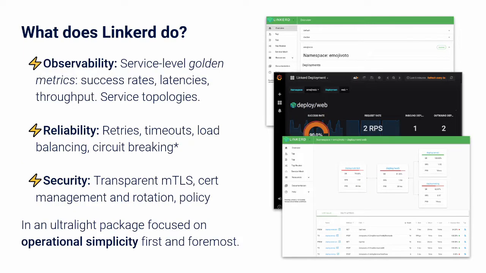What does Linkerd do? Observability, which includes service level metrics such as success rates, latencies, throughput, etc. Reliability includes retries, timeouts, load balancing, circuit breaking, etc. Security, transparent mutual TLS, certificate management, and rotation policy. And you get all of these in an ultralight package focused on operational simplicity.